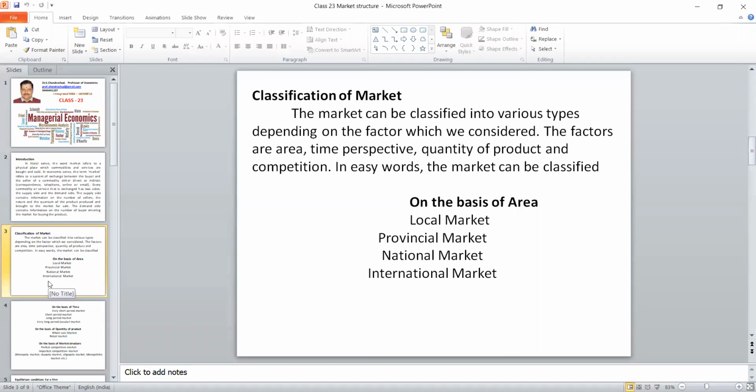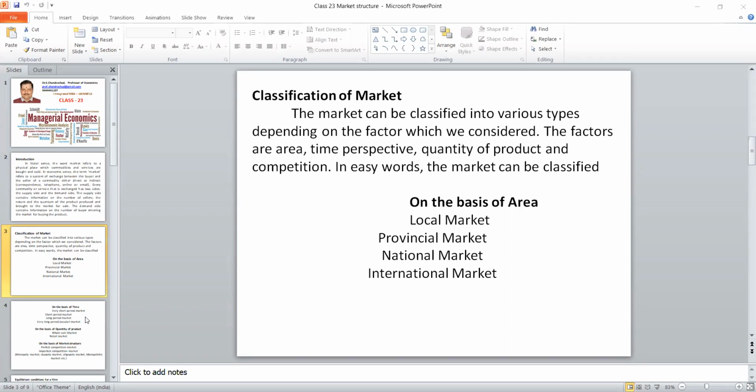So there are four factors to be considered. The first factor is the area. Based on the area, there are four kinds of market. One is the local market, which is what we go to day to day, and there is the regional market. We used to call it a provincial market. Then at country level, it is the national market, and finally the international market between countries. So based on the area, there are four markets.